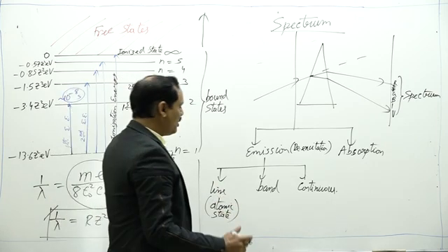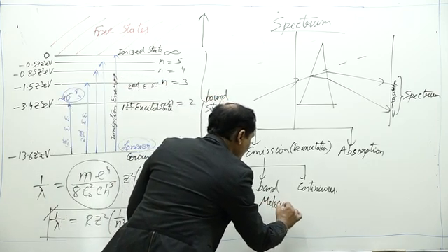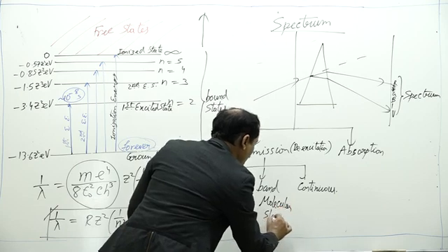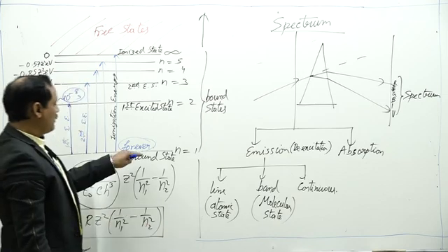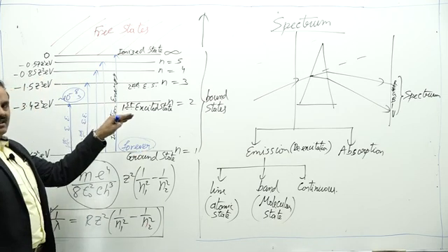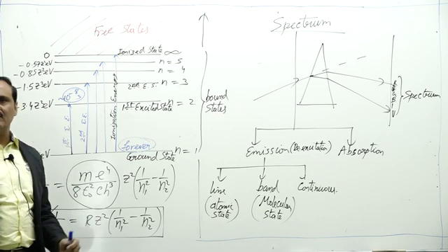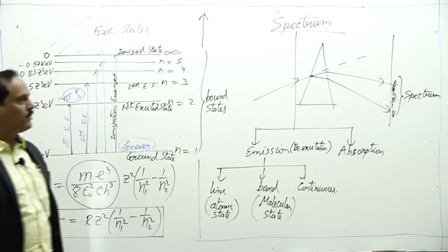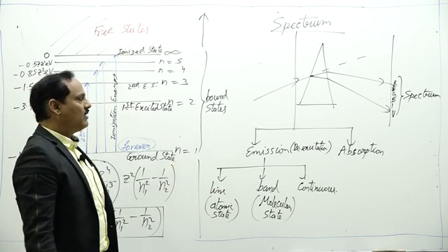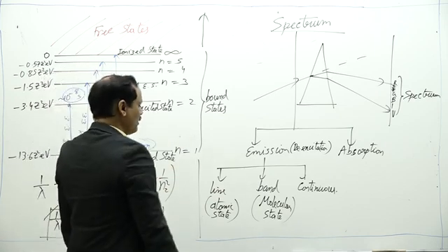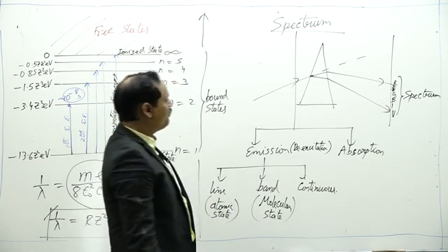So in atomic state we get line spectrum. If the source is in molecular state, the energy levels are not discrete, there are groups of energy levels, so a group of photons of close wavelengths are obtained and that gives a band on the screen. So from molecular state we get band spectrum.